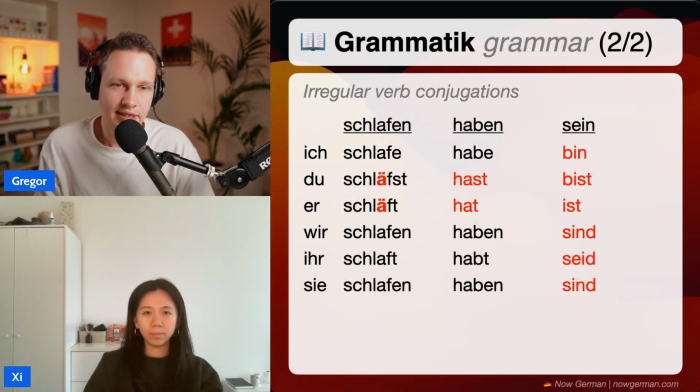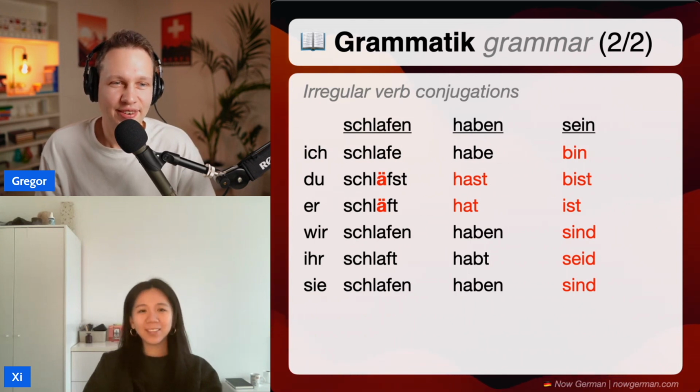And the next one is schlafen. Schlafen. Ich schlafe. Du schläfst. Er schläft. Wir schlafen. Er schläft. Sie schlafen. That's right. Do you know what that means? Sleep. That's right. Always a great activity.